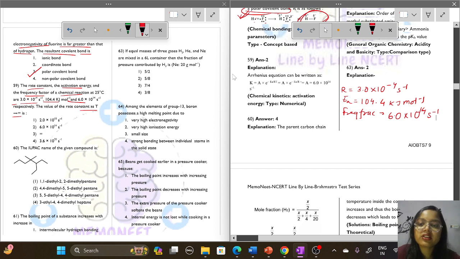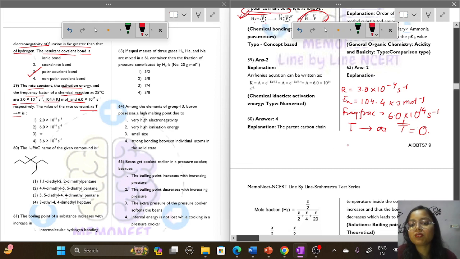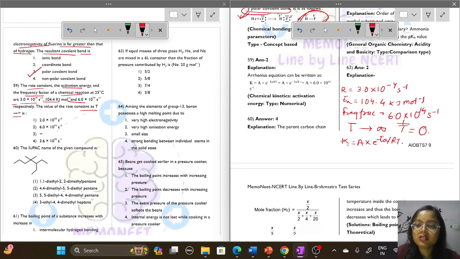So for this question, if T tends to infinity, then what will happen? The value of 1/T will be 0. So what happens if we use this formula, k = A e^(-Ea/RT)? If we use this formula, then what is k? Because of 1/T, this whole term is 0, so it is e^0. That means that k is equal to A.